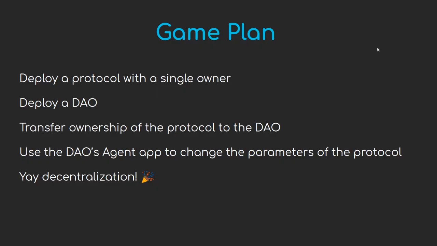So here's the game plan. We're going to deploy a protocol with a single owner. We're going to deploy a DAO, and then we're going to transfer ownership from that centralized source of control, that single owner, to this DAO that can decentralize over time. And then we're going to use the DAO's agent app to change the parameters of the protocol. Okay. So the general idea is we're going to go from CeFi to DeFi in 15 minutes.